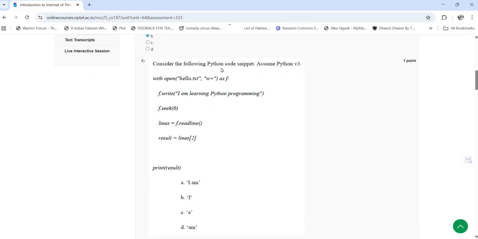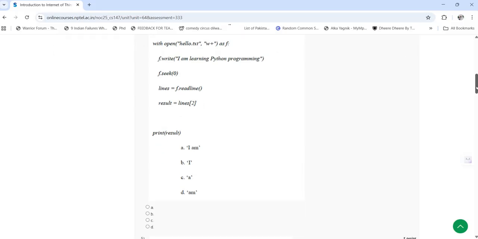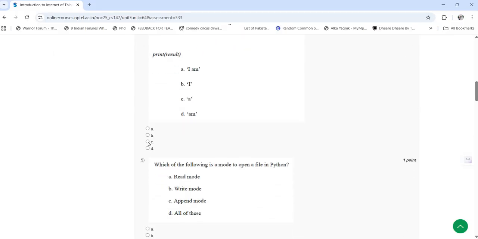Fourth question is consider the following Python code snippet. Assume Python v3. So here you have the snippet and you should find out what will be the result here. So here the answer for fourth question is C, that is A.